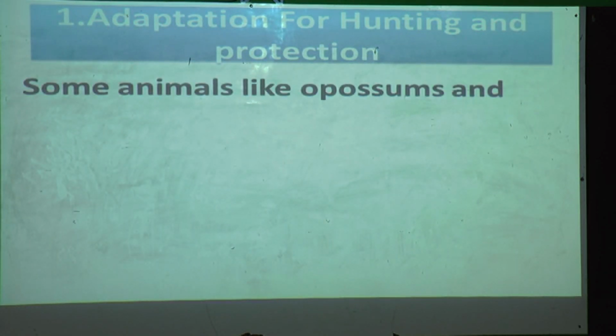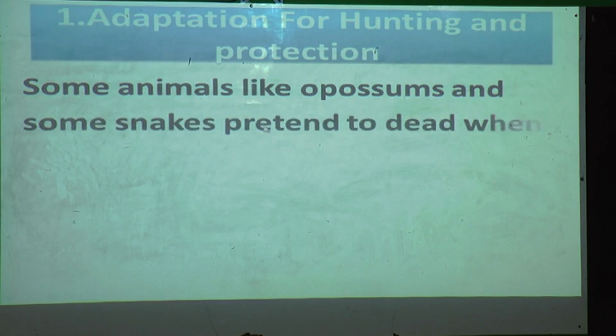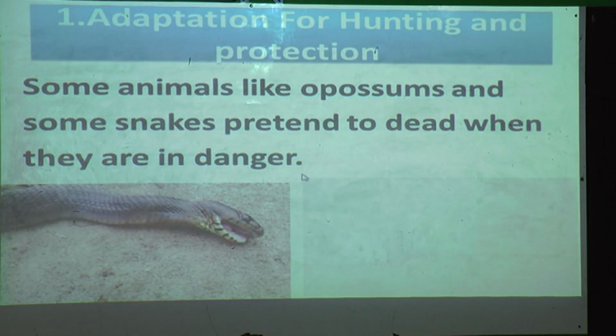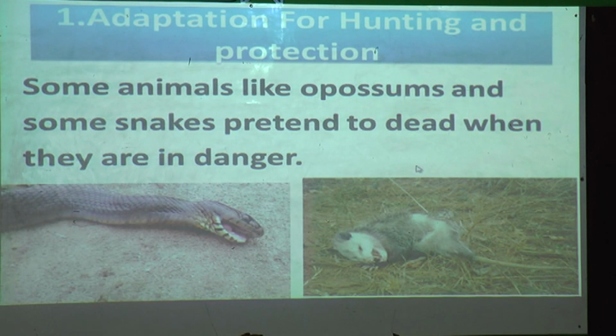Some animals like opossums and some snakes pretend to be dead when they are in danger. Means they pretend like they are dead. So the hunter thinks that they are dead.